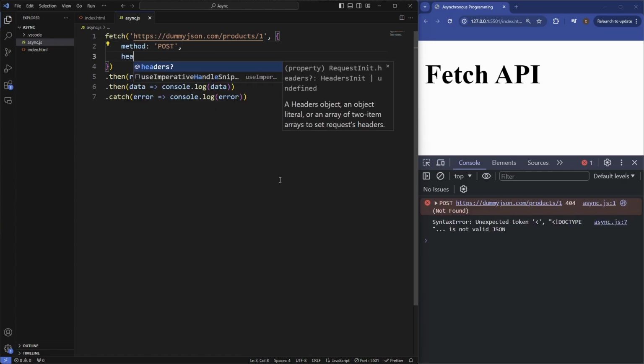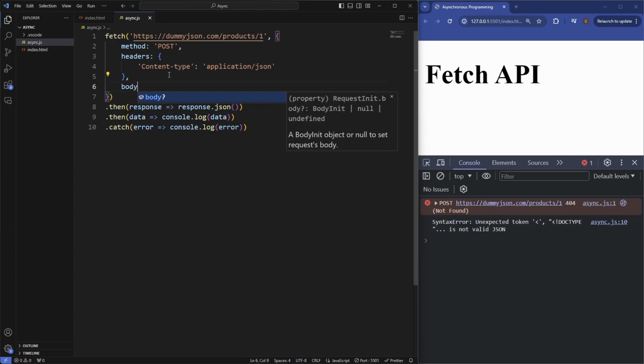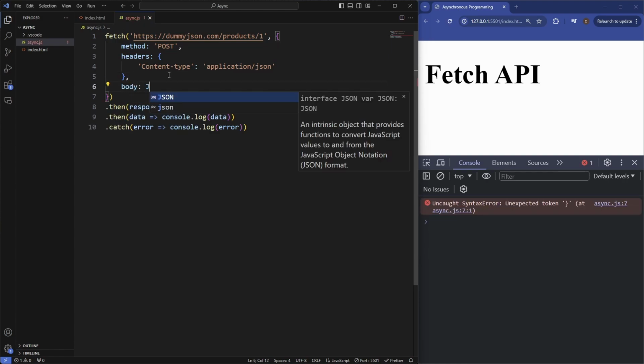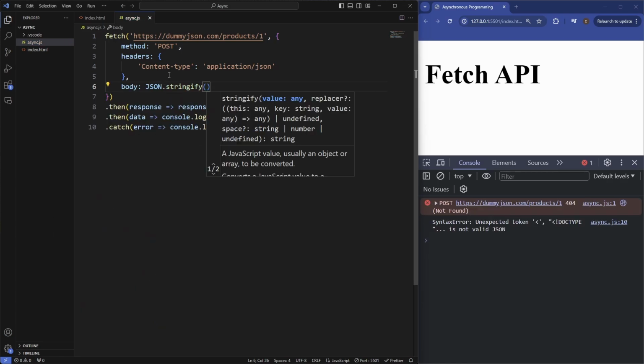So we'll say headers and the Content-Type, and we want this to be application/json, and then we need to specify what data we want to send. We're going to need to create a body property in JSON format. So after the headers, we have the body, and then use the JSON.stringify method to send the data through.